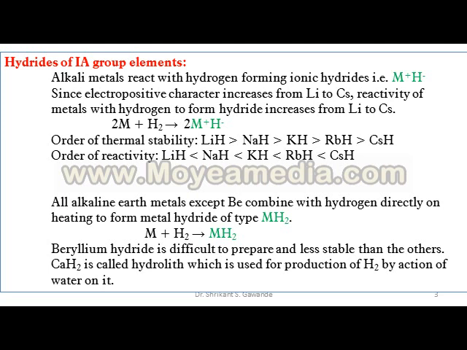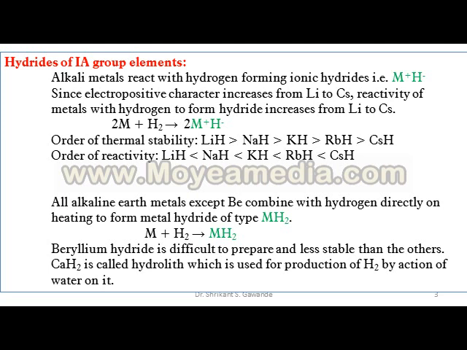Since electropositive character increases from Li to Cs, reactivity of metal with hydrogen to form hydride increases from Li to Cs.